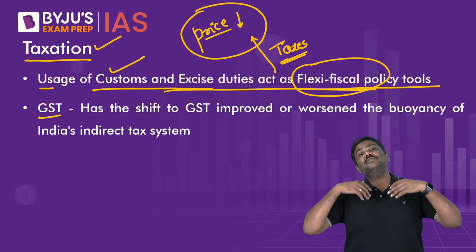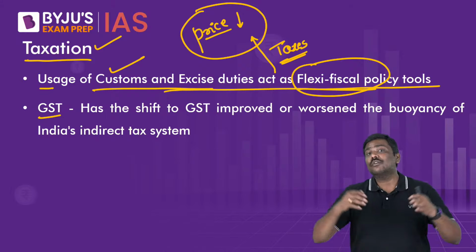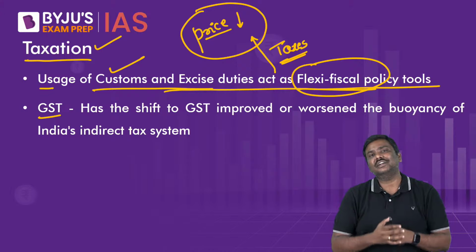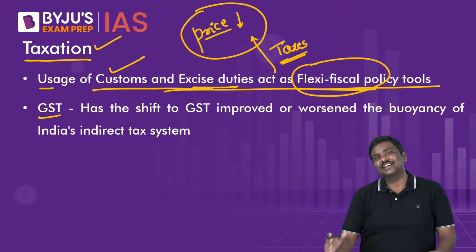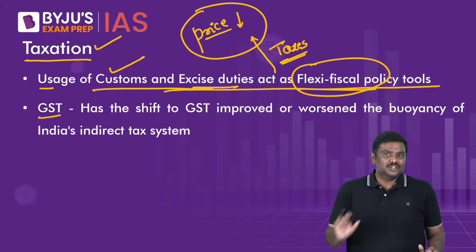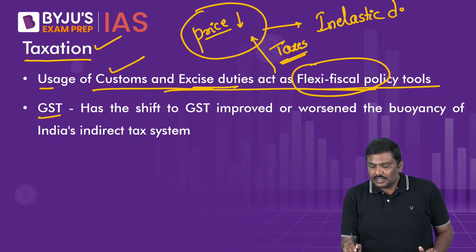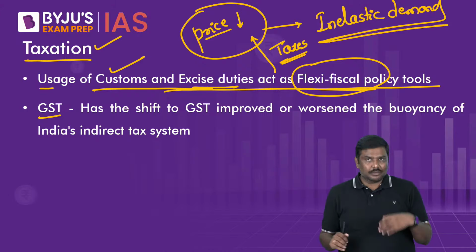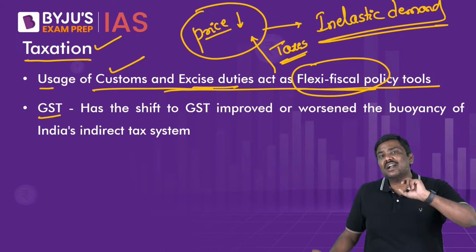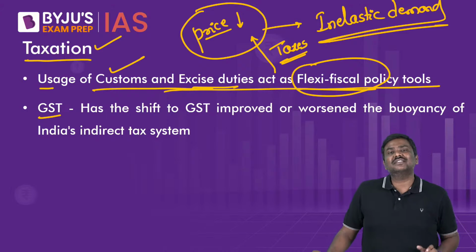Now if government says I will provide more subsidies, obviously revenue expenditure will increase. From where do you think government will get the money for it? So government said, I will increase the taxes on fuels. And please remember this. Generally the fuels are said to be having inelastic demand. Remember this particular term. Generally the fuels are said to be having inelastic demand. Meaning what? The prices will change, the demand will not change. Demand almost all the times will remain at the same level.